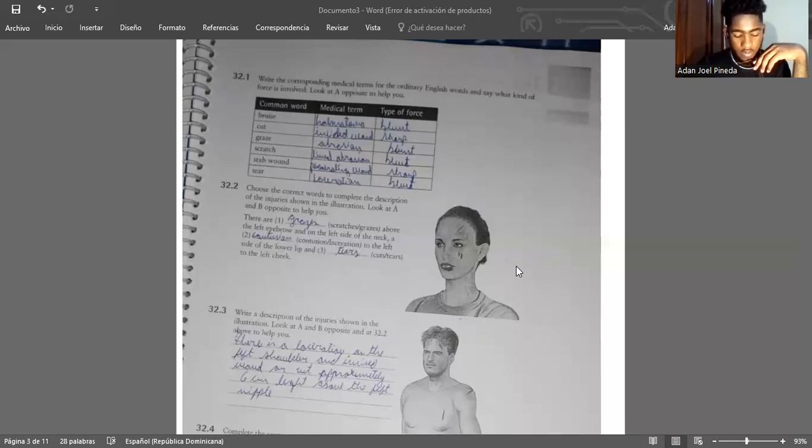32.2. Choose the correct words to complete the description of the injuries shown in the illustration. Look at A and B opposite to help you. There are grazes, contusion, and tears. 1. Grazes. 2. Contusion. 3. Tears. 32.3.